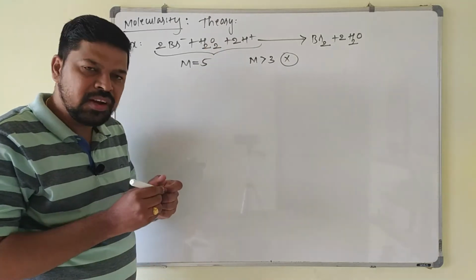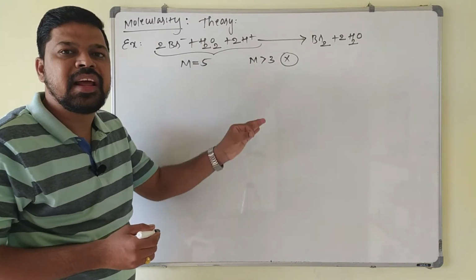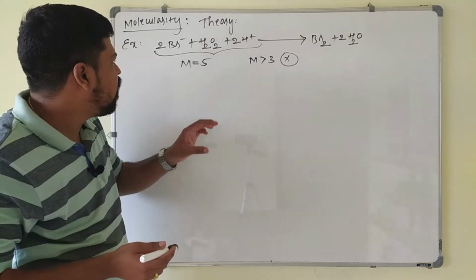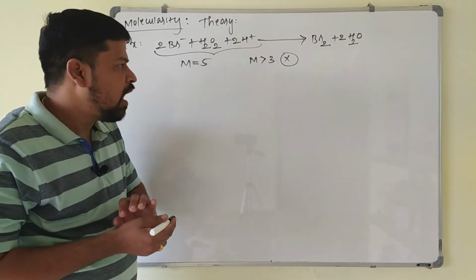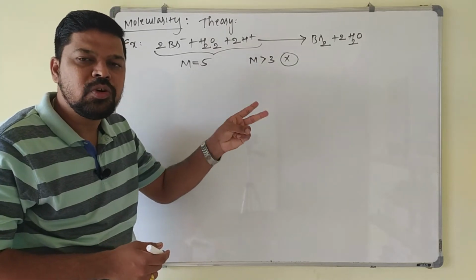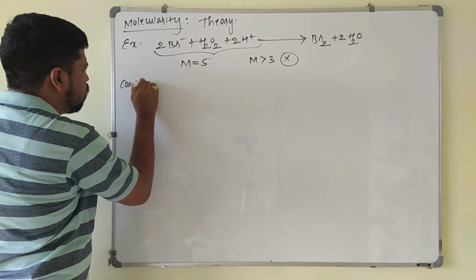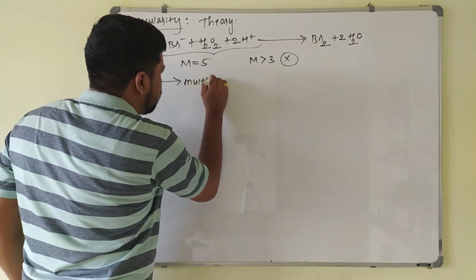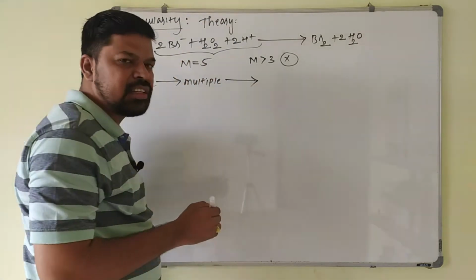Such complex reactions will take place in multiple steps. Each single step is taken as an elementary reaction, which involves a collision between 2 to 3 molecules. Whenever a complex reaction is there, it proceeds in multiple steps, and each step is taken as an elementary step, involving a collision between 2 to 3 molecules.